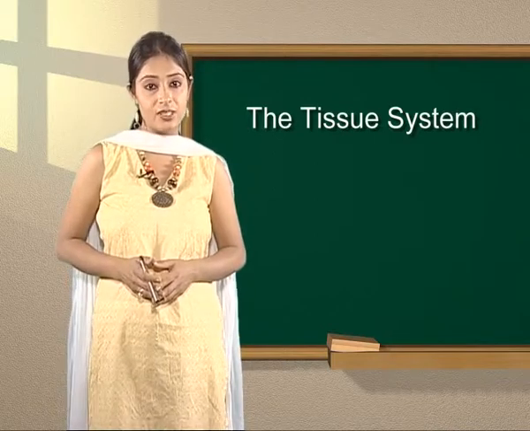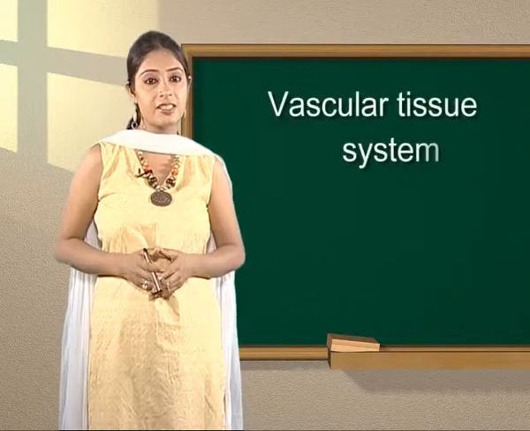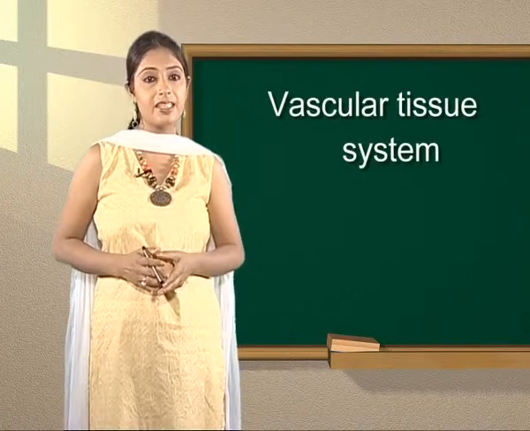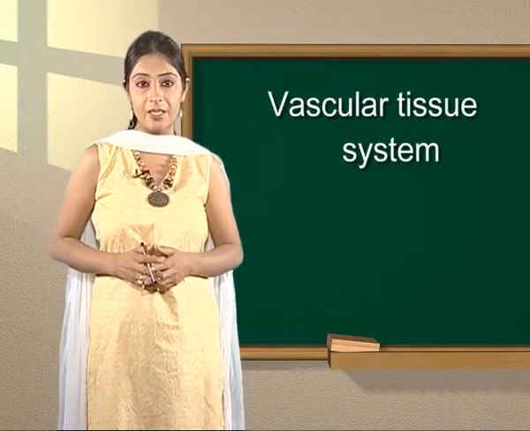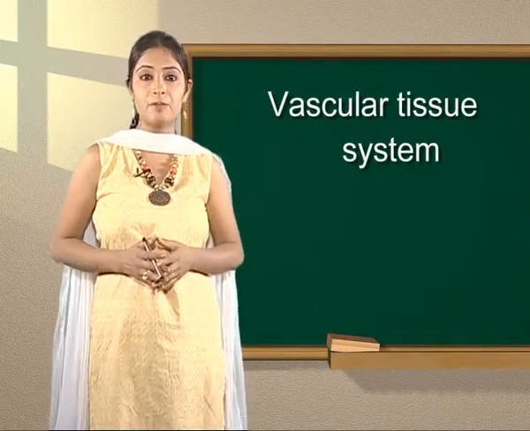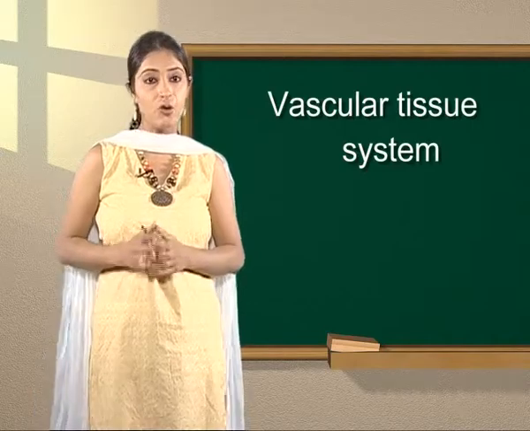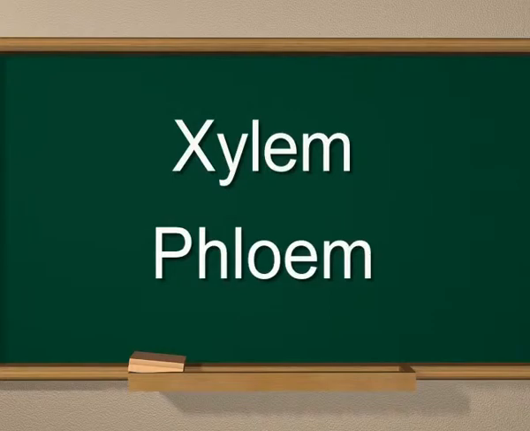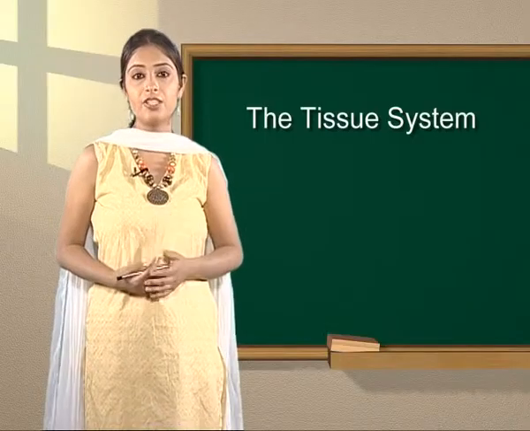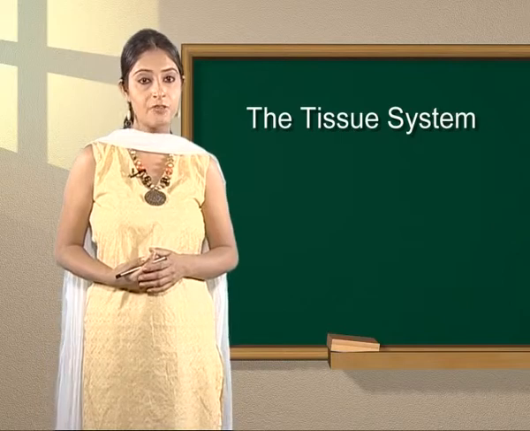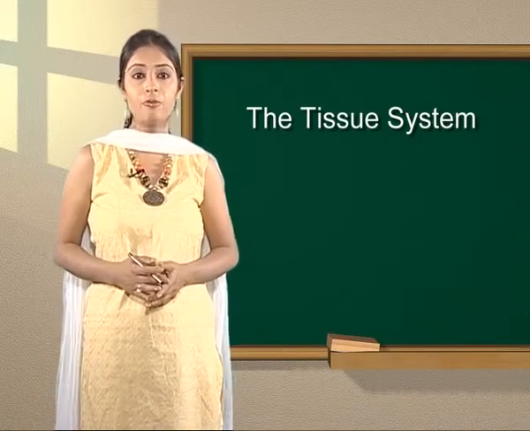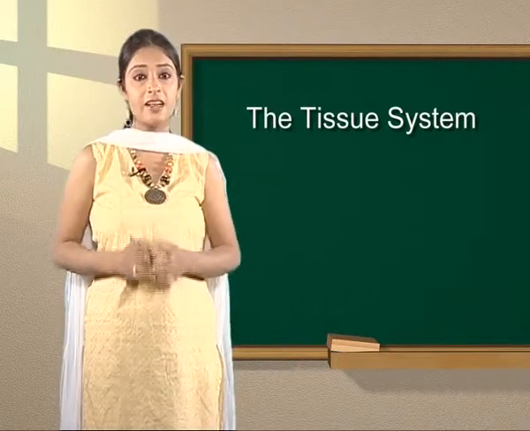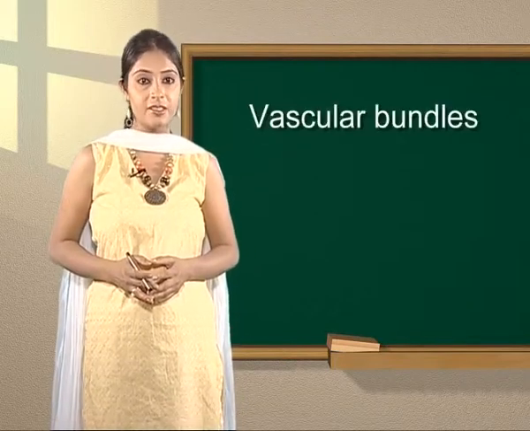The vascular tissue system is a derivative of procambium. It is represented by the conducting tissues known as xylem and phloem. These vascular tissues occur in the form of strands extending from one end of the plant body to another. These strands are known as vascular bundles.